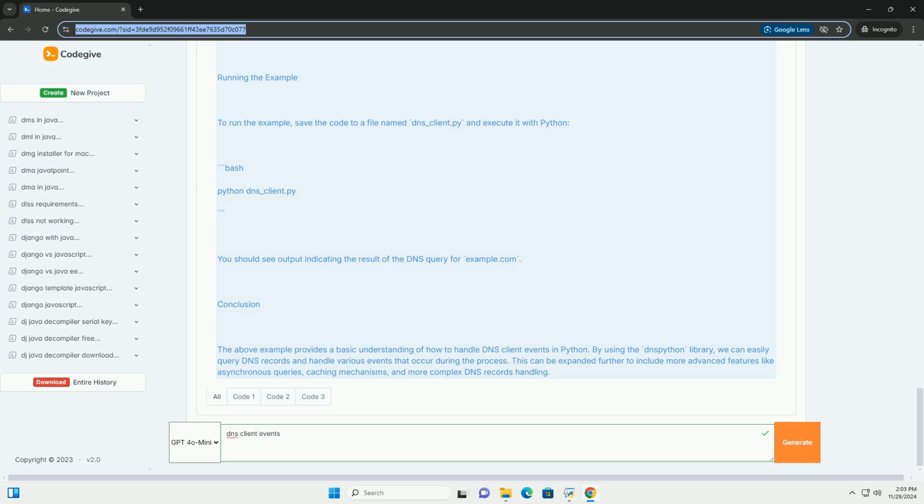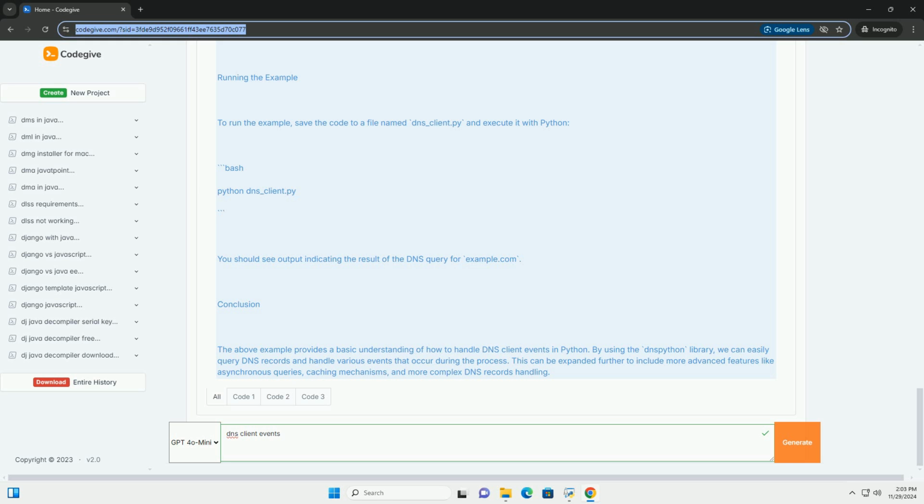Response handling: if the response is successful, we print the IP addresses. If there are issues, like no answer, domain does not exist, or timeout, we handle these exceptions appropriately. 3. Main block: we set a domain name to query and call the query_dns function.